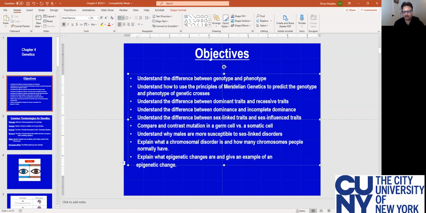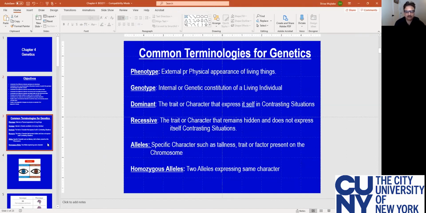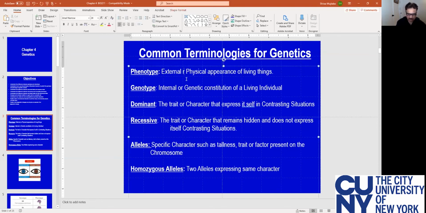Before we go into this chapter, it is very important to understand a few definitions. They're very short definitions, but it is very important to understand these clearly before we move into the chapter. The first definition I want you to know is phenotype.